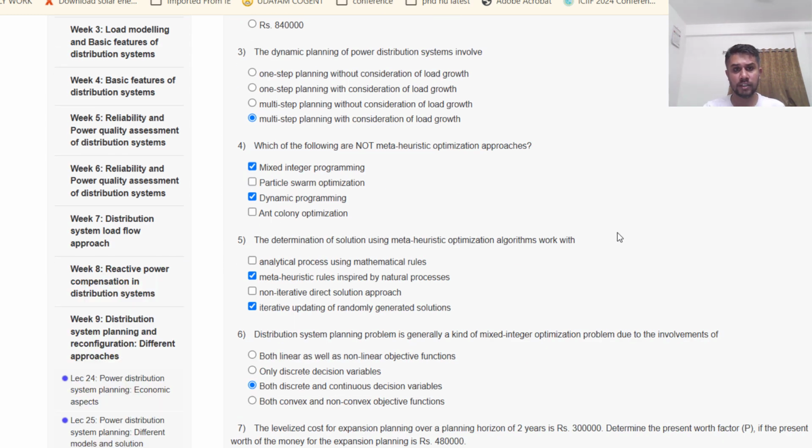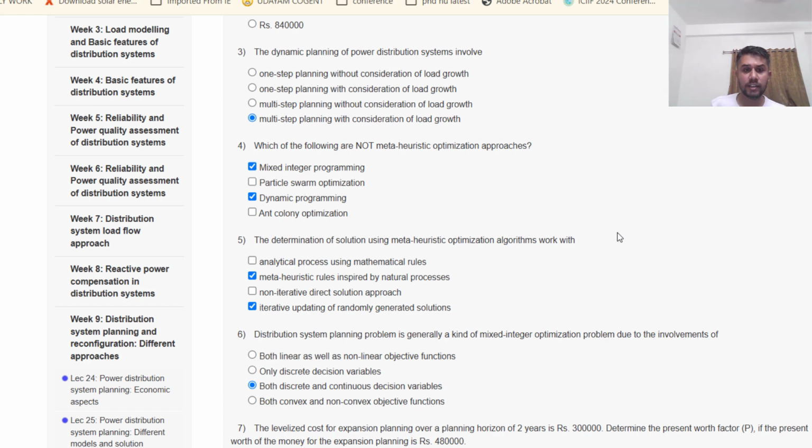Now the third is the simple MCQ type question. The dynamic planning of the power distribution system involves multi-step planning with consideration of load growth. And fourth is, which of the following are not meta-heuristic optimization approaches? So PSO and ant colony are the meta-heuristic optimization approaches, whereas mixed integer programming and dynamic programming are not meta-heuristic optimization approaches. So the correct answers are mixed integer programming and dynamic programming.